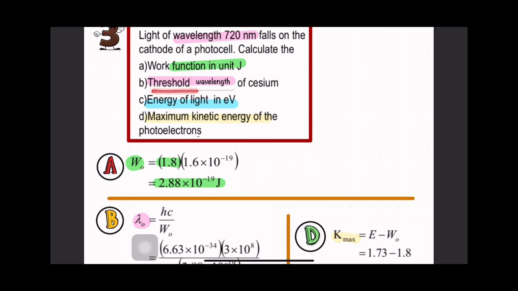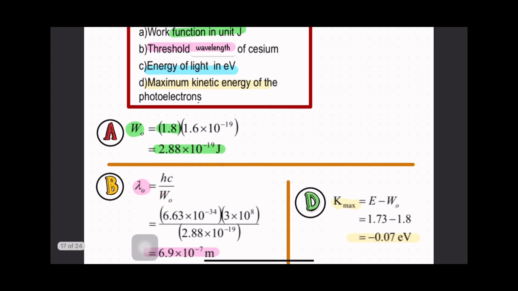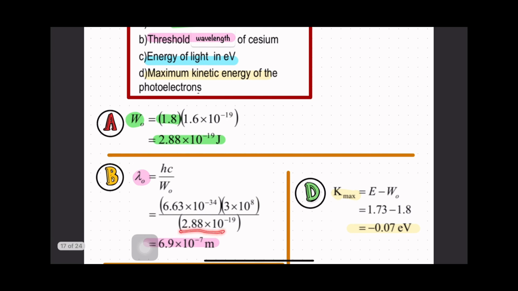And then it asks for the threshold wavelength. Threshold wavelength is equal to lambda naught is equal to Hc over work function, because we have the work function. The work function must be in joule. And then 2.8 times 10 to the power of negative 19, you get 6.9 times 10 to the power of negative 7 meter.